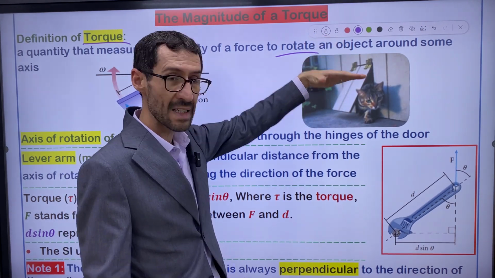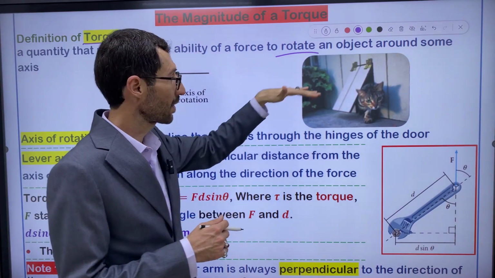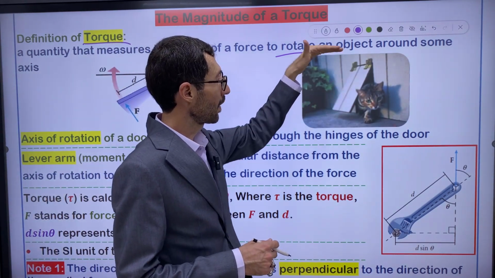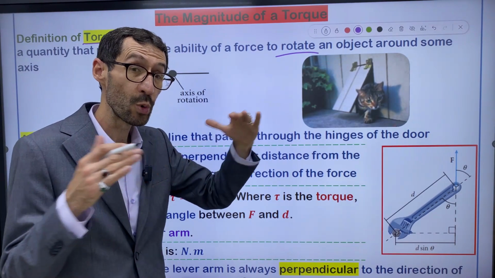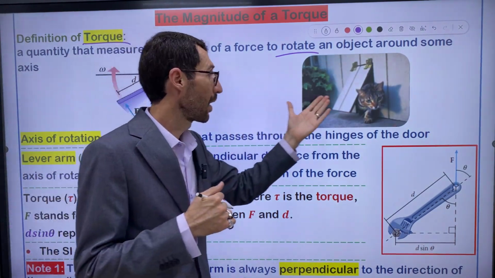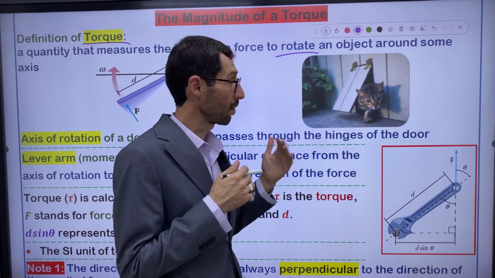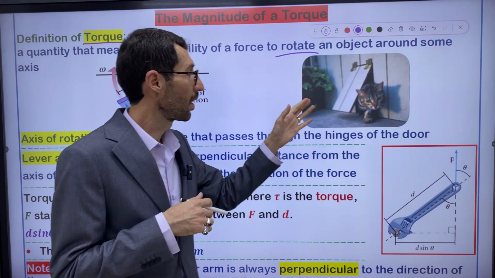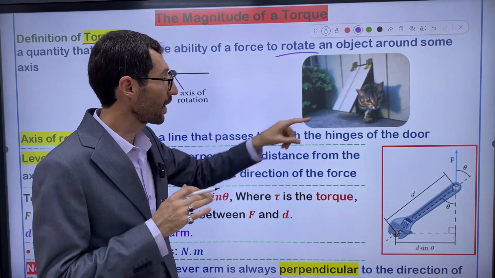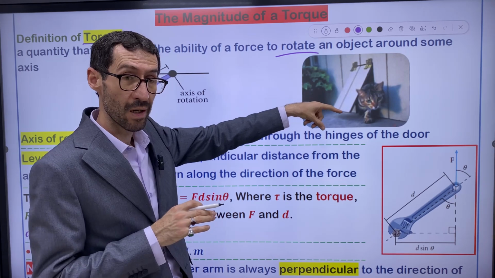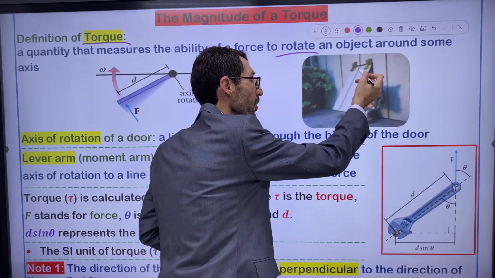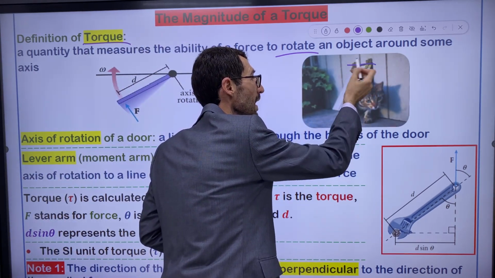This door is suspended from two hinges. The cat can enter and exit by exerting force on a particular position from the hinge, right? There are two hinges here.